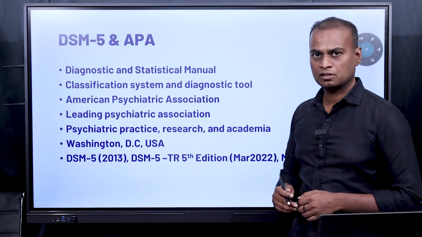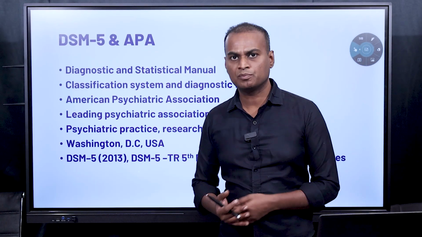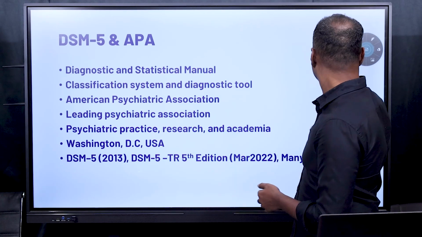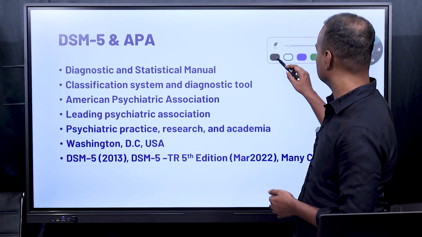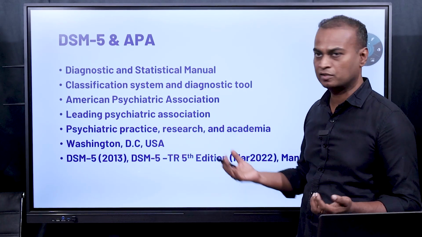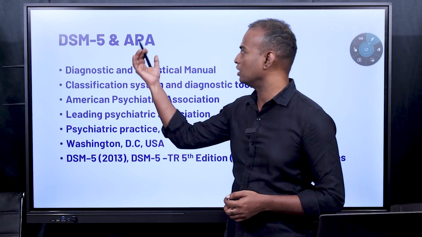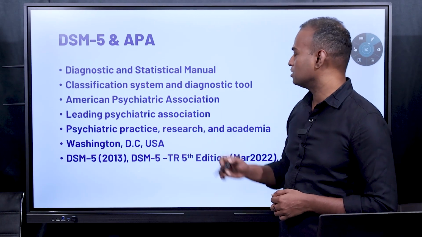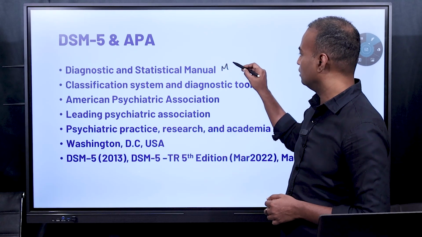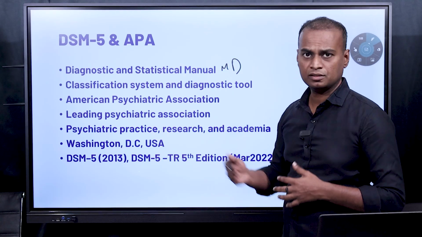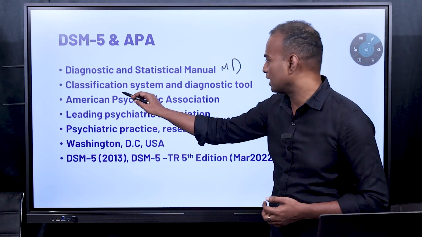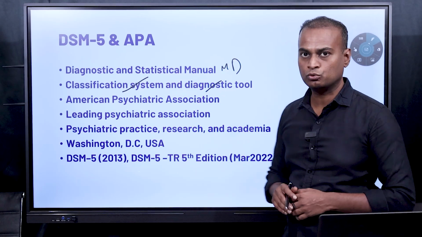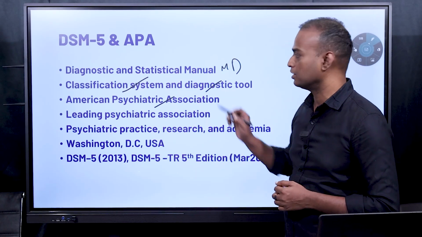Mental disorder is defined by many people, but one of the standard definitions we have to take, and it is the accepted definition throughout the world, is from DSM-5 and APA. DSM-5 is the Diagnostic and Statistical Manual of Mental Disorders. It is the classification system and diagnostic tool developed by the American Psychiatric Association.